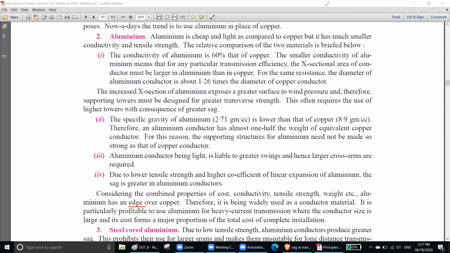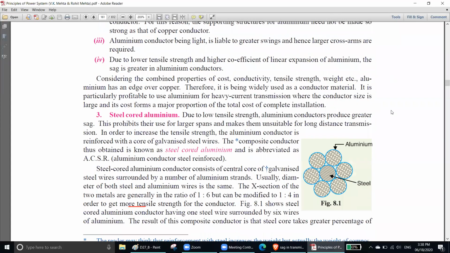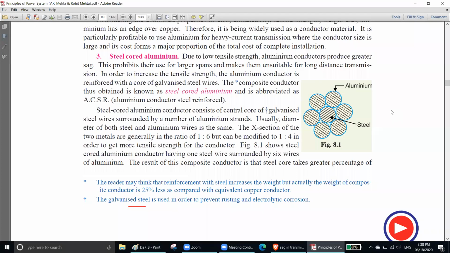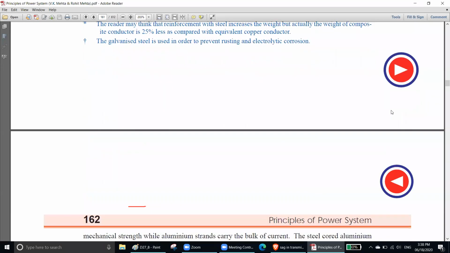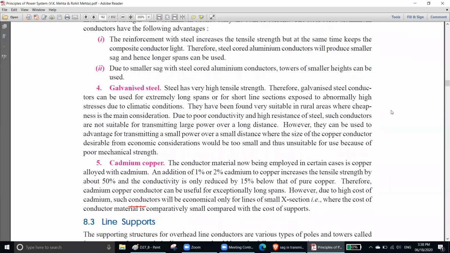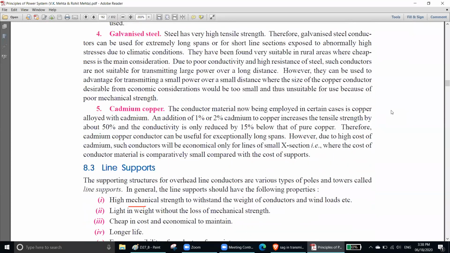Okay, let's go down. Now, steel core aluminum, you know what is steel core aluminum? I have already explained that. It is ACSR. That means aluminum conductor steel reinforced. You know it already. Then you have galvanized steel. You can read by yourself. Then you have cadmium copper.